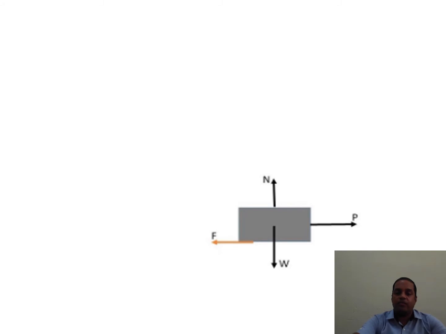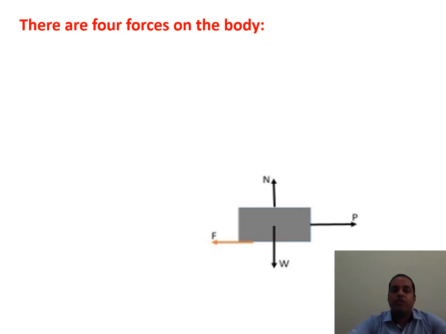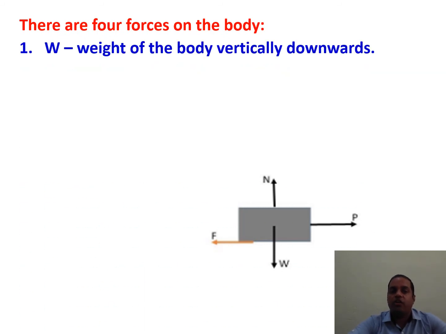Here is the diagram. P is the applied force towards right, which is not showing in this picture, and F is the frictional force towards left. N is the normal force perpendicular to the surface in upward direction, and the downward arrow shows the weight of the body W. There are four forces on the body.